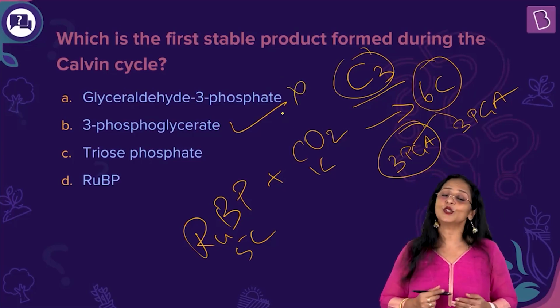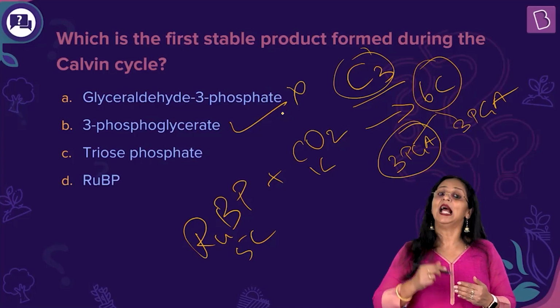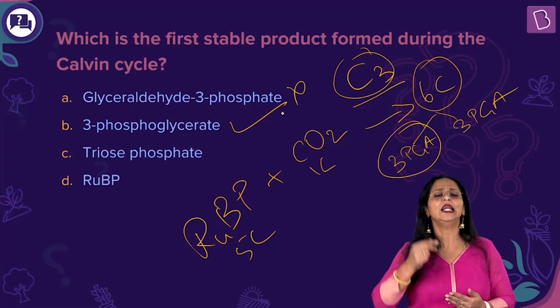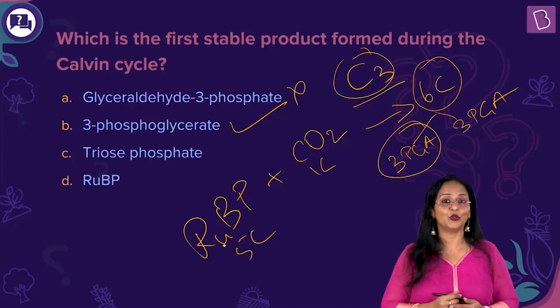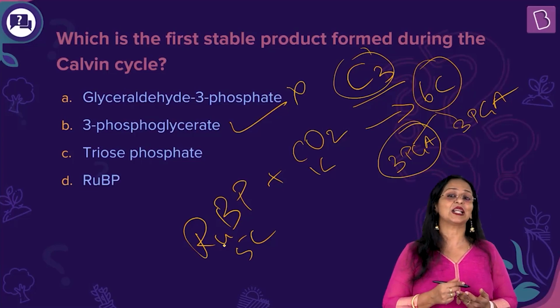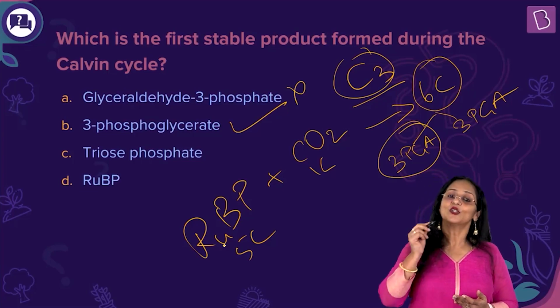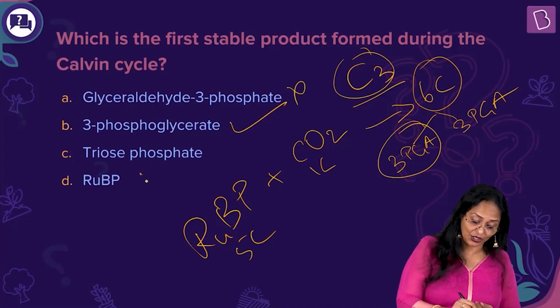Now this triose phosphate undergoes a series of reactions, and it undergoes recycling, and it is used to regenerate the 5-carbon compound, that is RuBP. That is why the third step is called regeneration. Okay, so triose phosphate is used to regenerate RuBP.